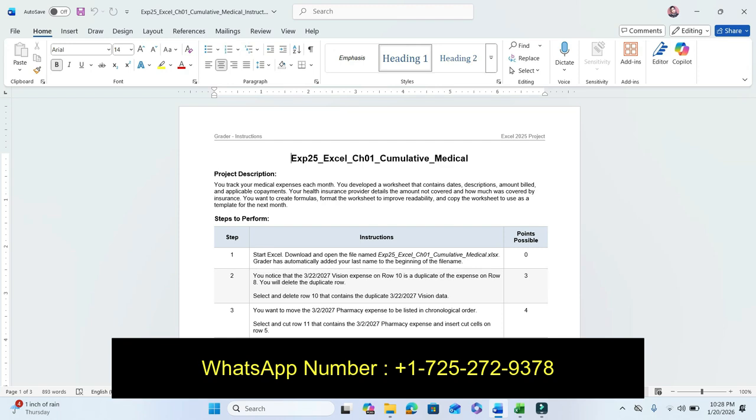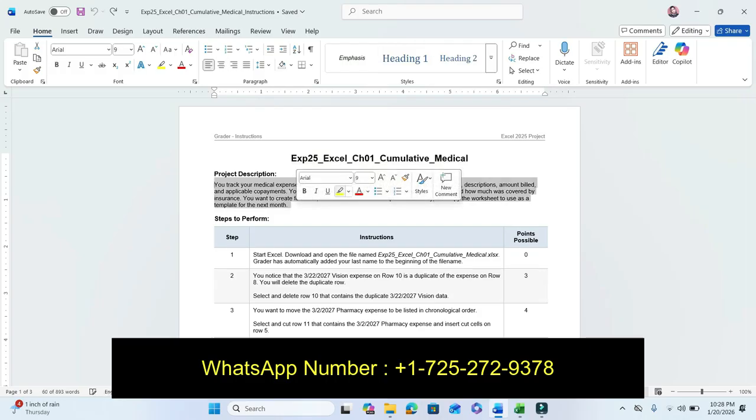So today our project is Exp25 Excel Chapter 1 Cumulative Medical. First, I highlighted the title. This is the title of the assignment, Exp25 Excel Chapter 1 Cumulative Medical. Now move to the project description and criteria, what we do in this step.